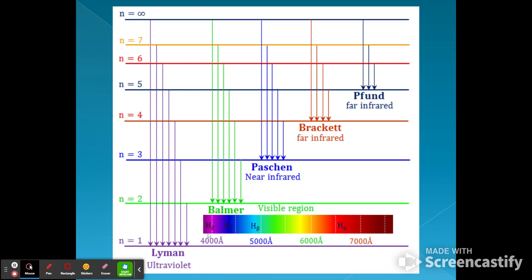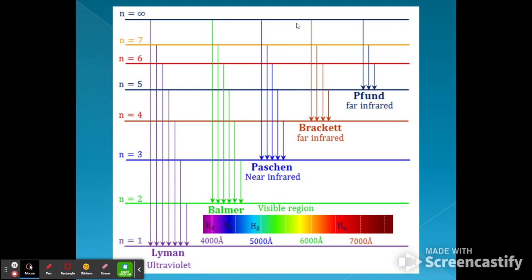So violet being higher in energy, infinity energy level down to n equals 2 gives us the violet. But going from, say, n equals 3 to n equals 2 is going to give us the red spectrum.